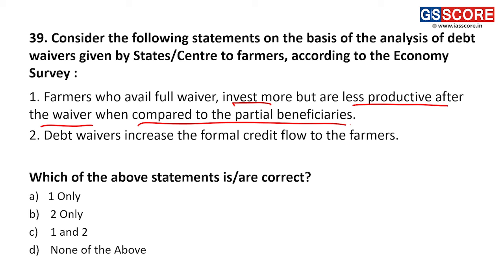This is a very long statement. We have to analyze the impact of the debt waiver, and in that context, the first statement is that farmers who avail full waiver invest more but are less productive after the waiver when compared to the partial beneficiaries.